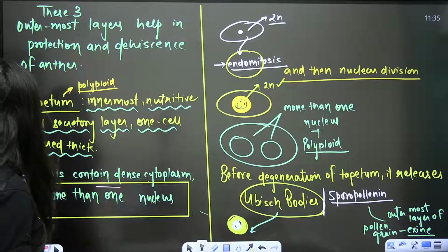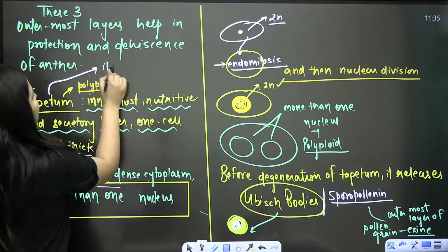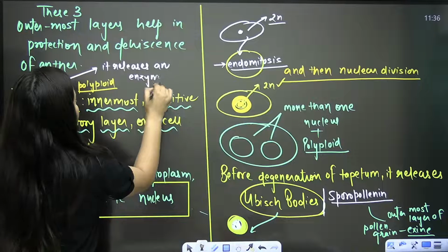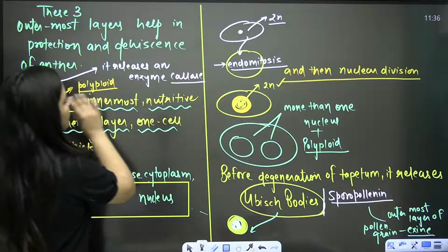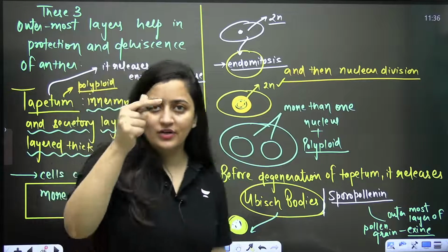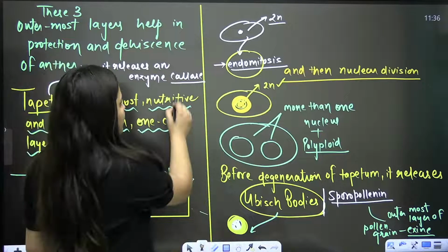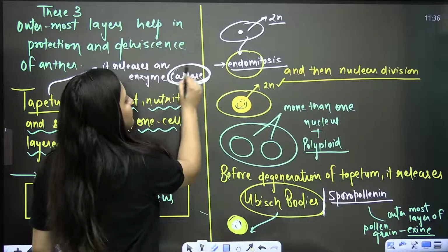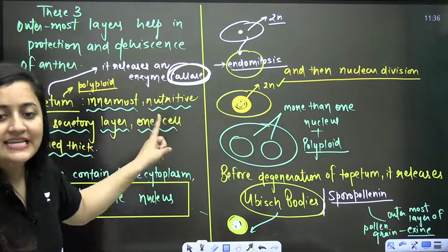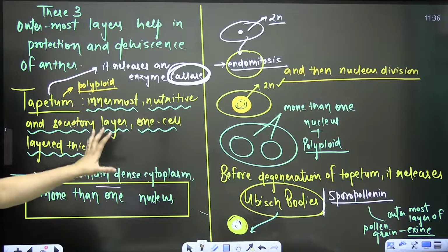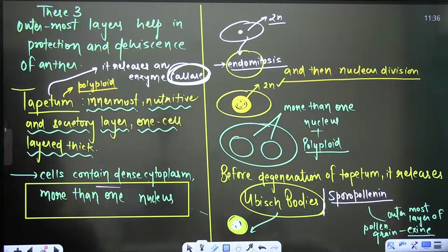Moreover, this tapetum releases an enzyme, callase. So please write down the function that firstly it provides nourishment to the pollen mother cells and the developing pollen grains. It releases an enzyme callase. I will tell you the function of callase as well. Which enzyme will be released? Callase. And you know that the tapetum will also form the pollenkitt substances. Done?